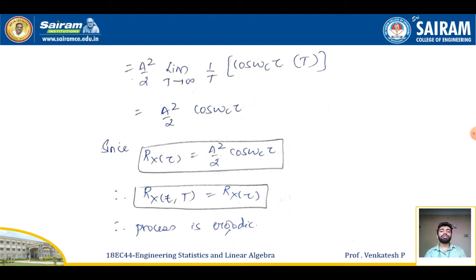I got it. Actually, we have the value of Rx of tau equal to A square by 2 into cos omega c tau. So hence both are equal now. I can conclude Rx of t comma tau will be equal to Rx of tau. So hence the process is an ergodic process.